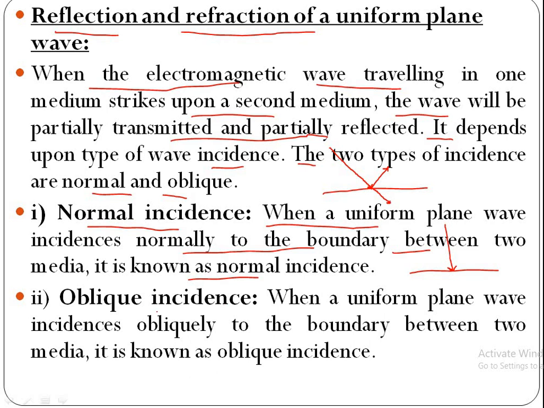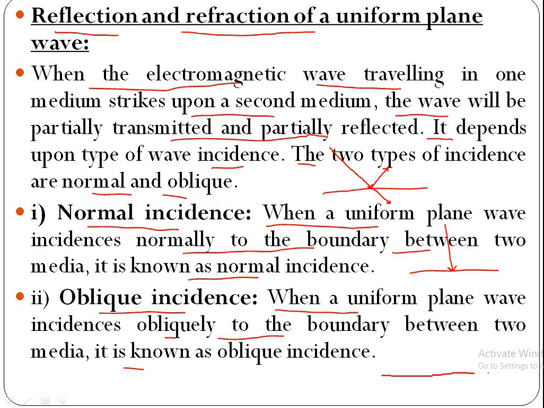Second case, oblique incidence. When a uniform plane wave is incident obliquely to the boundary between two media, then it is known as oblique incidence. I will explain this also.